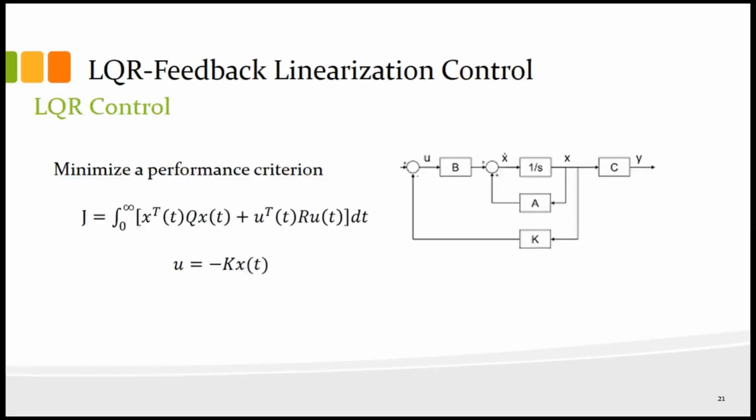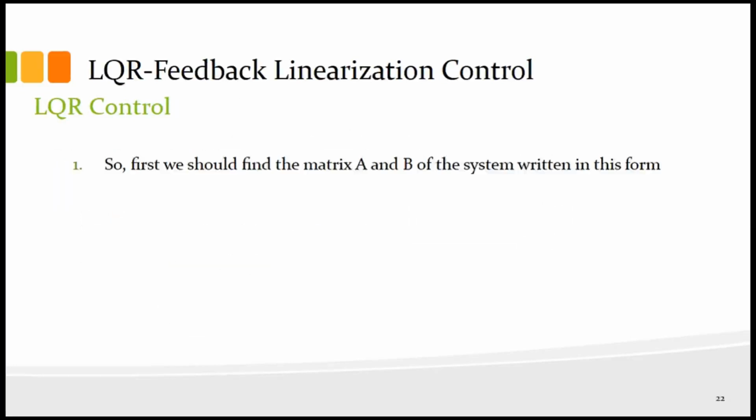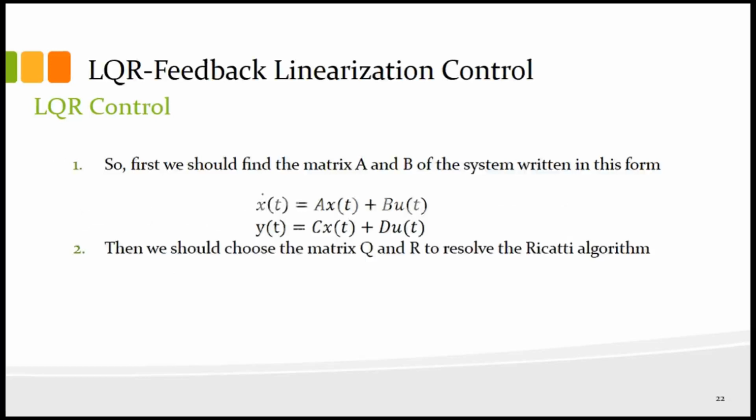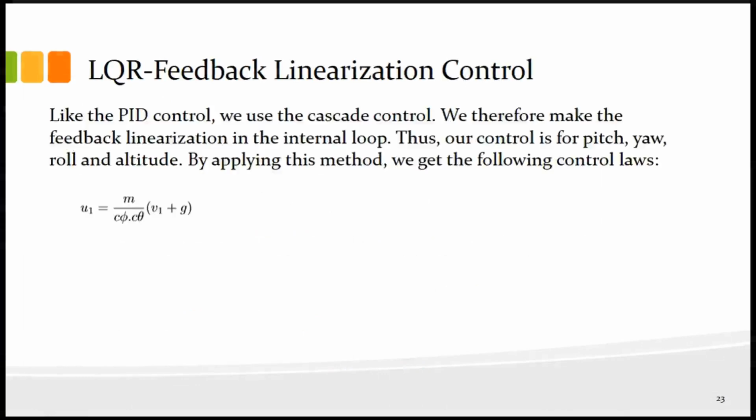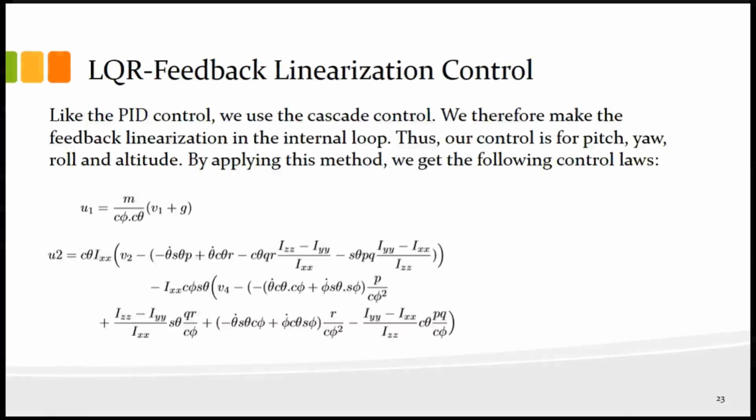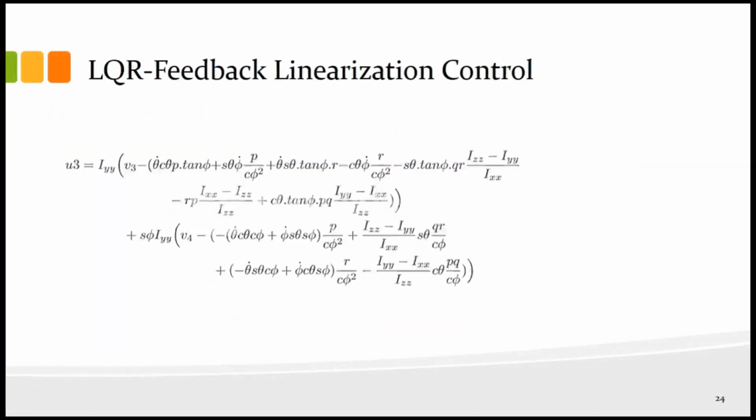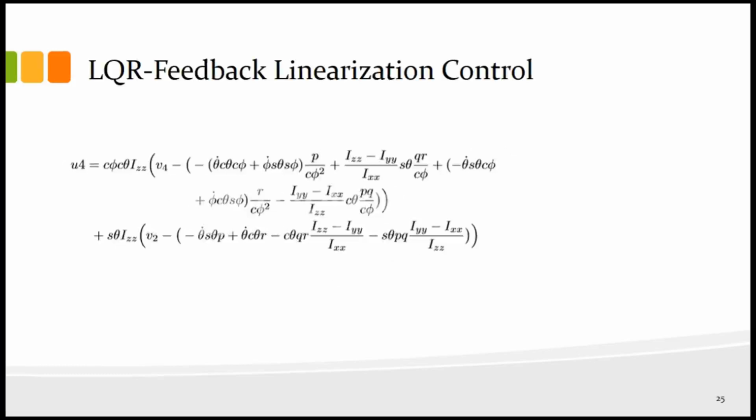The objective of the Linear Quadratic Regulator control is to minimize a performance criterion. So first, we should find the matrices A and B of the system written in this form. Then we should choose the matrices Q and R to resolve the Riccati algorithm in order to calculate the gain. And we get the control law of U1, U2, and U3, the same for U4, with V as the new input.